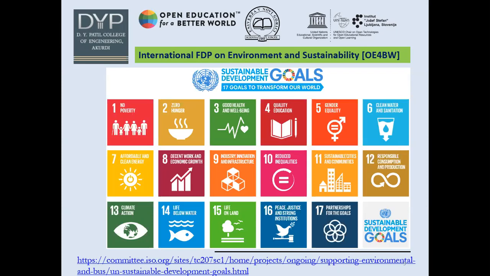Many things are discussed, like industry innovation, or affordable and clean energy, or clean water and sanitation, or working with life below water or life on land, along with climate action. All these parameters need to be considered by a chemical engineering student while working in the industry or while designing a process.